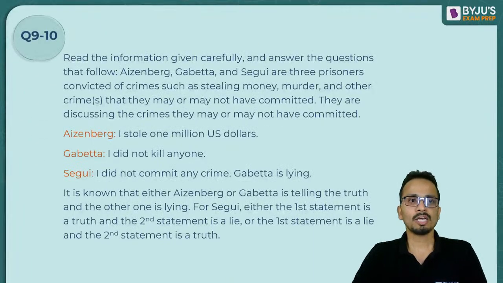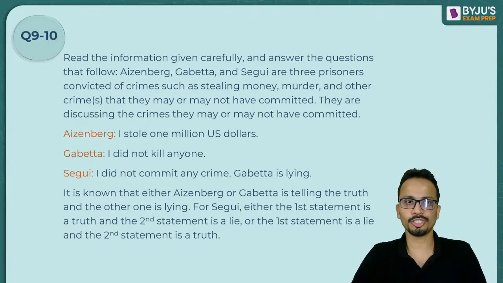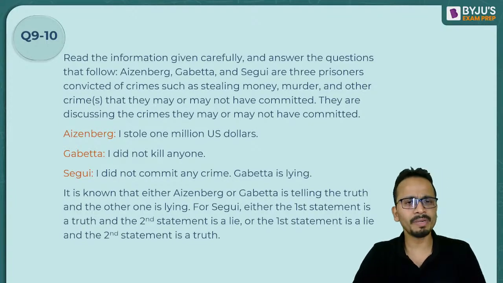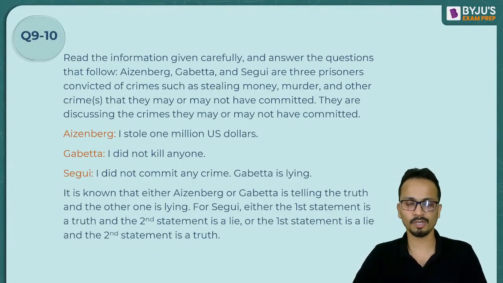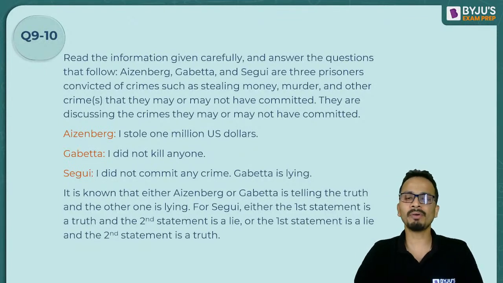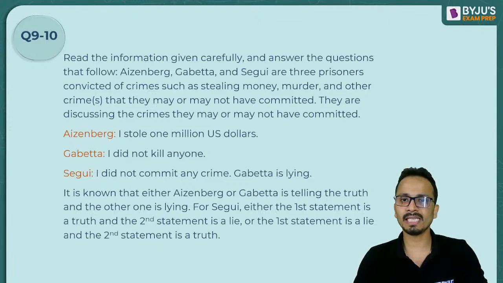So question number 9 and 10, these are the directions for these two questions. Read all these directions. Mickey, you can find the scheme of the exam over the net. Right now, I will not be discussing it. This is not the right session to discuss that. I am taking the questions of CUET and let's focus on this. I'm really sorry, Mickey. So for questions 9 and 10, this is the common set of information given. Read these directions and then I'll take you to the questions.